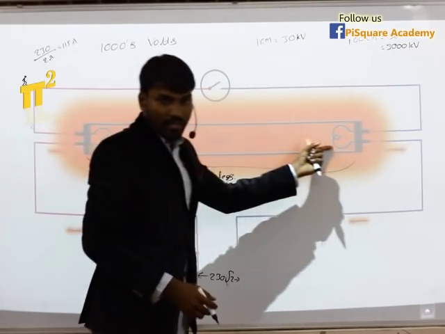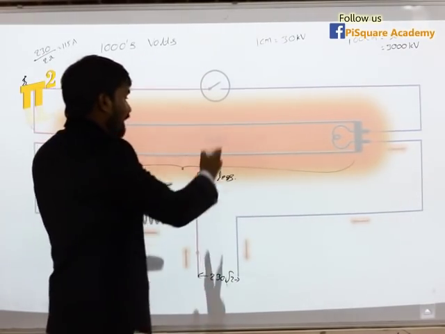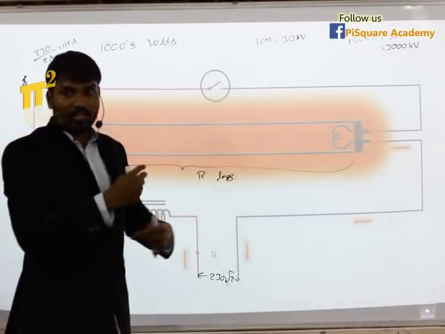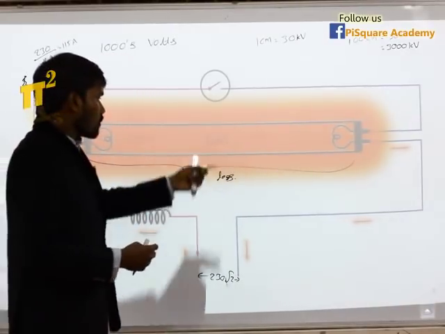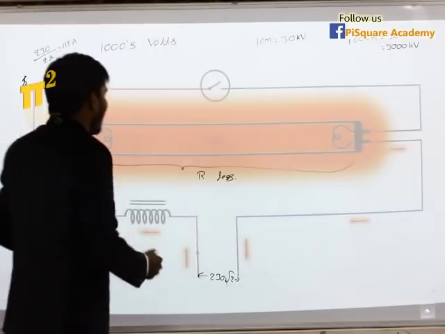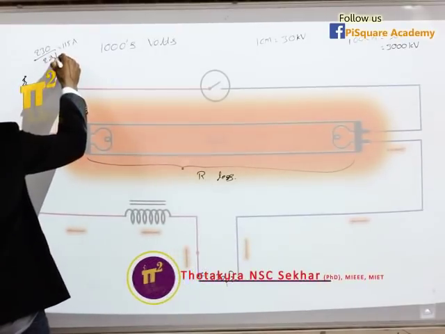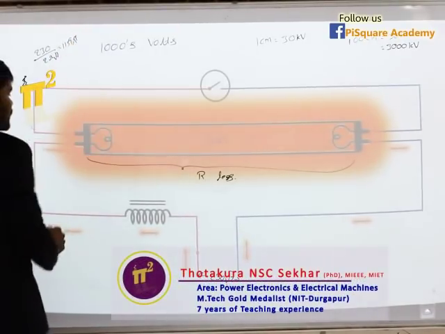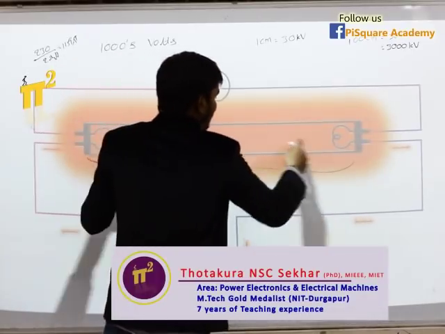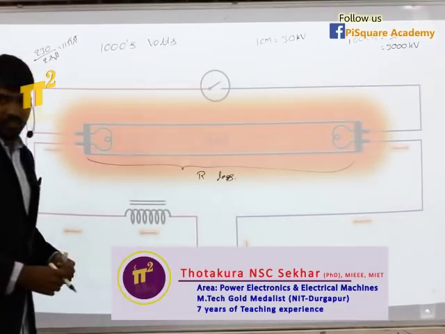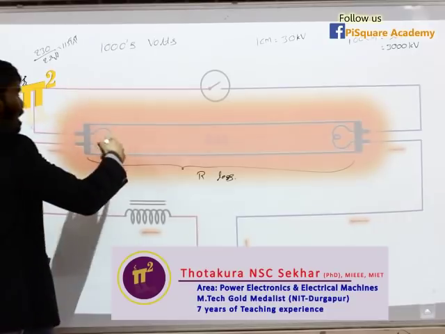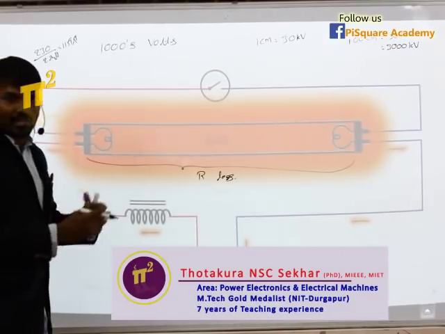As more current is going, the resistance will keep reducing because more number of electrons are there. So the resistance will keep on decreasing. As resistance keeps on decreasing, current will keep on increasing. So there will be a blast. It will damage immediately. Because current is continuously increasing, we'll have to limit the current.